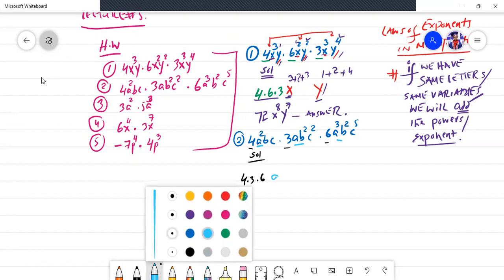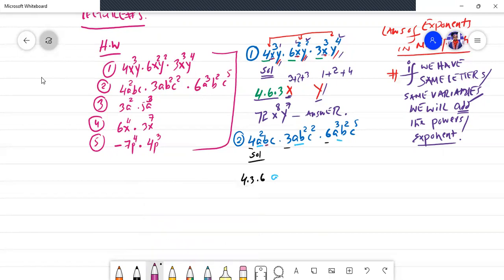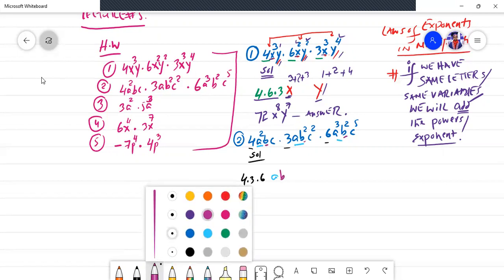Now change the color and try to find out the b, and let's see whether b is available throughout the equation or not. Okay, b is available in the first, b is available in the second, b is available in the third. So we will take b out as a common letter, as a common variable. Now change the color here. Okay, pick the orange color.